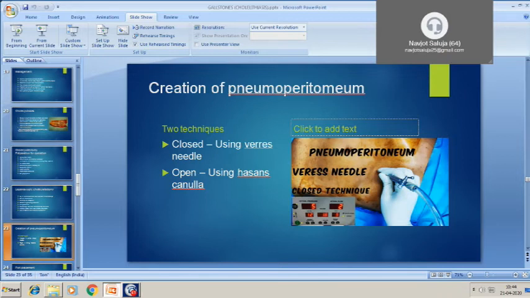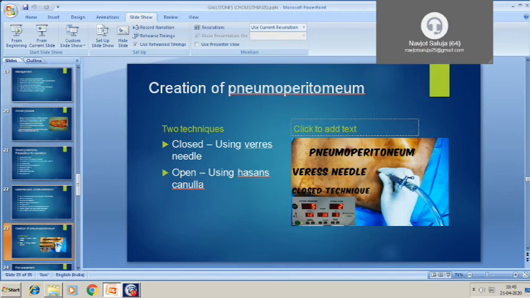So in this inset you can see the CO2 insufflator machine, which is showing the pressure. Usually we set the pressure to 12 millimeter of Hg, because if we increase the pressure greater than 12 millimeter, then what will happen? It will compress the diaphragm and there will be difficulty in breathing.